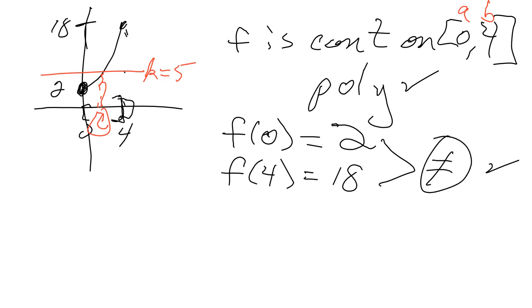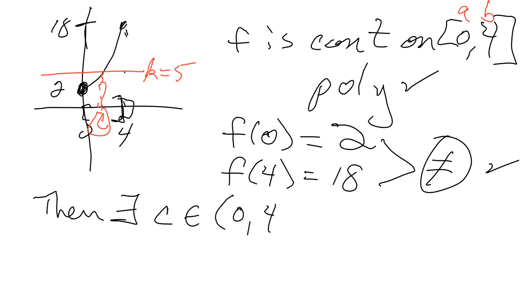That's what we needed. So basically, we had a continuous function on a closed interval, and the endpoints are not equal to each other. Then what are we guaranteed? Then there exists a c, which is strictly in between the endpoints 0 and 4, such that what? f of c equals k, as long as k is strictly in between.